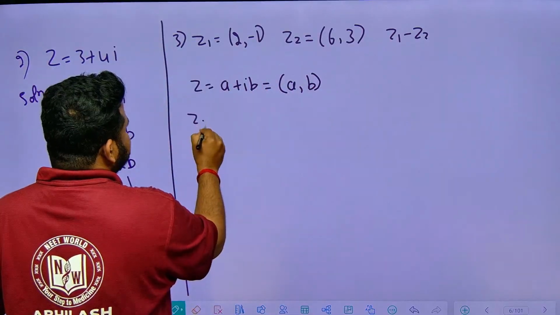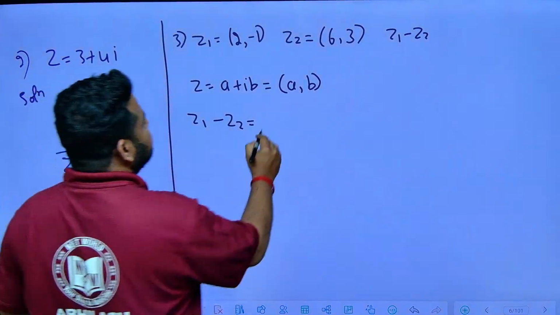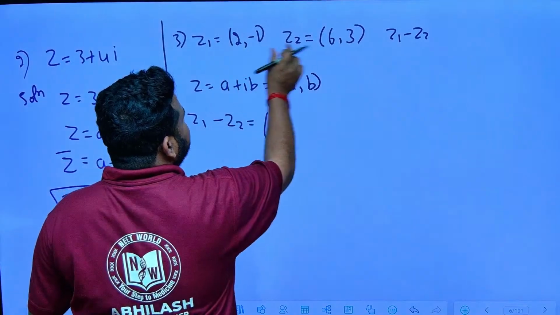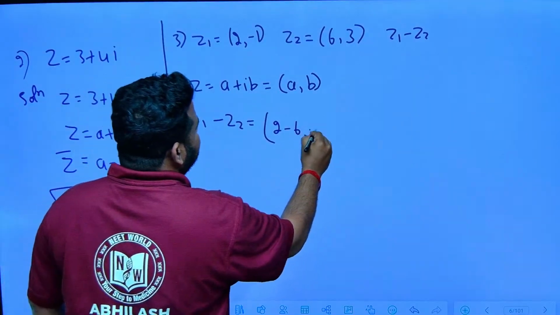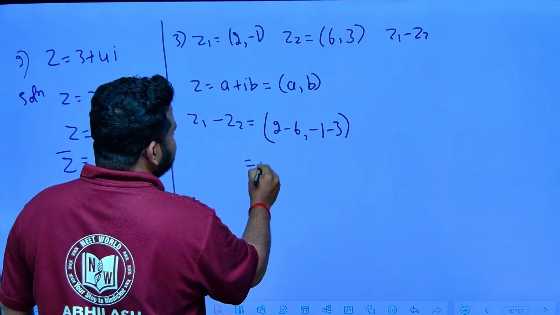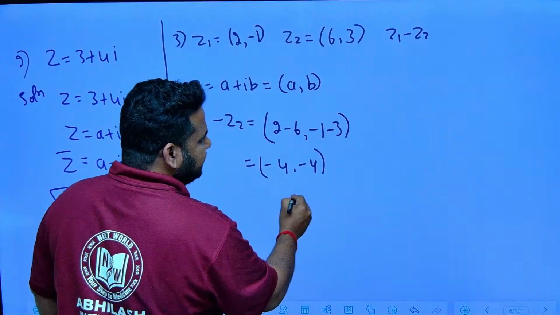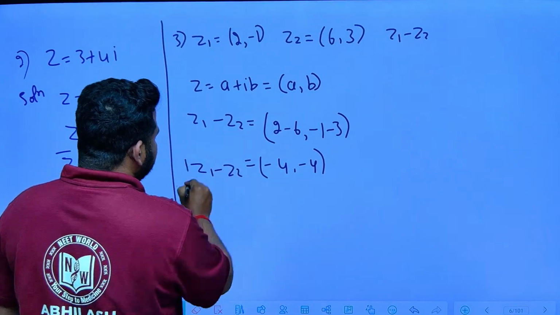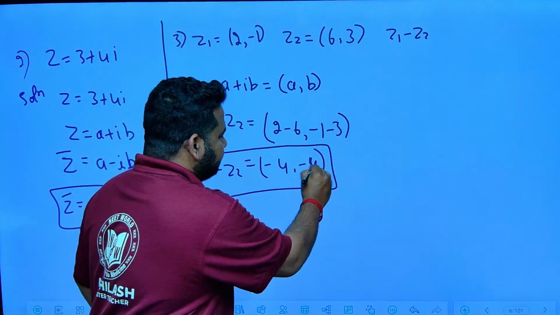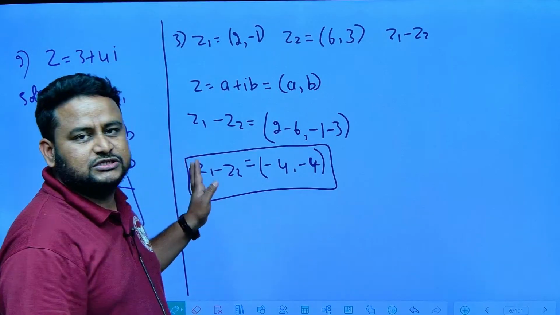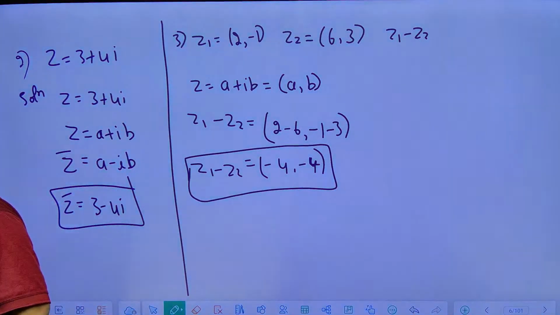Here we have to find z1 minus z2. So let me write it in the form of an ordered pair only. x coordinate, y coordinate: 2 minus 6, comma, minus 1 minus 3. 2 minus 6 is minus 4, and minus 1 minus 3 is minus 4 again. So z1 minus z2 is minus 4, comma, minus 4. This will be the answer to this question, friends. Clear, friends? This is the way you have to solve this.